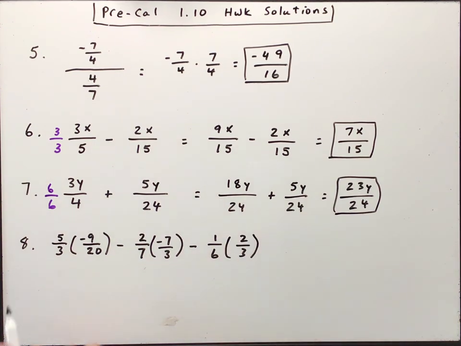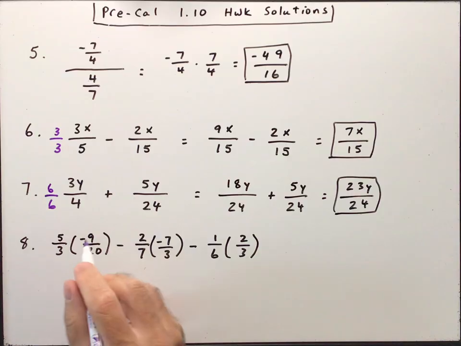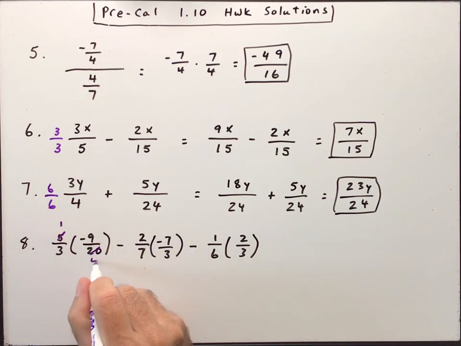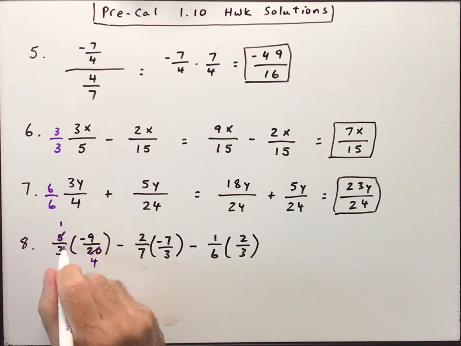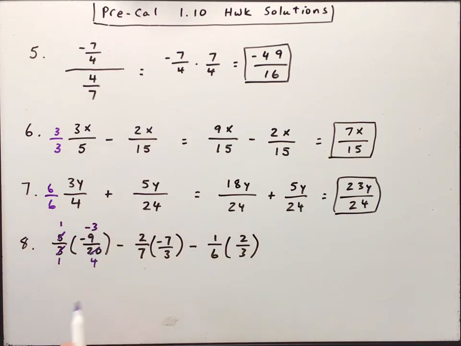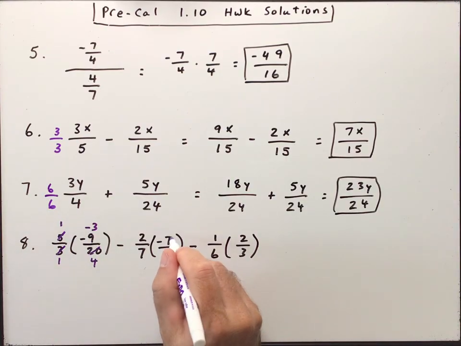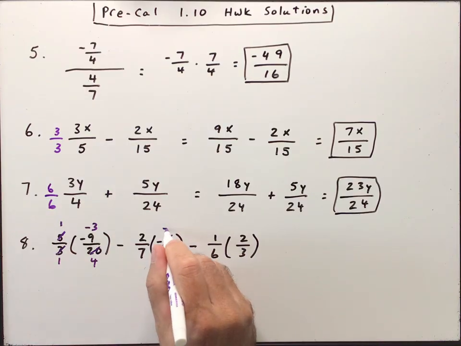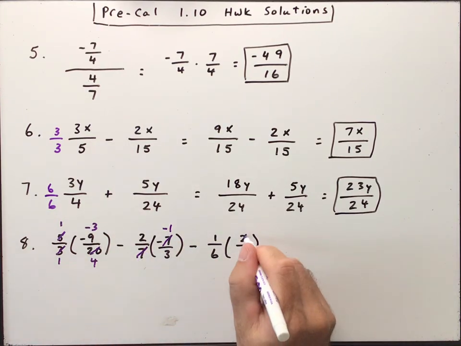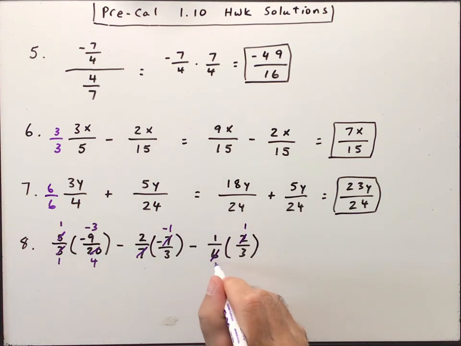So instead of just straight up multiplying this out, let's see if we can reduce a little bit. So 5 will go into 20 four times, so we could reduce that to 1 over 4. And we could reduce this into negative 3 over 1. Right, 3 goes into negative 9 negative 3 times. Here, this would be a negative 1, and the 7 would cancel out there. And we can do a 1 and a 3 here.